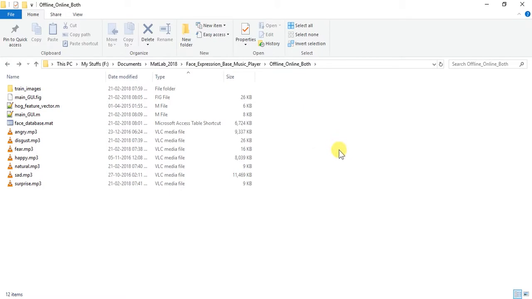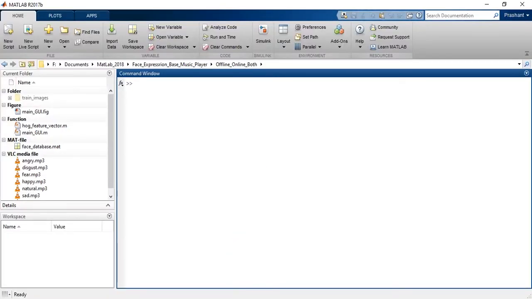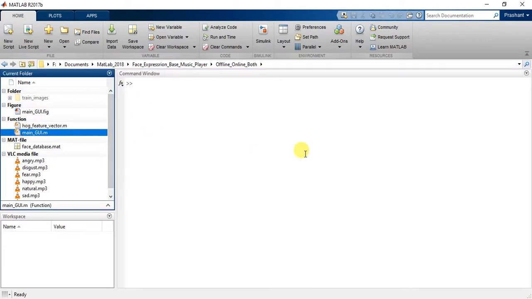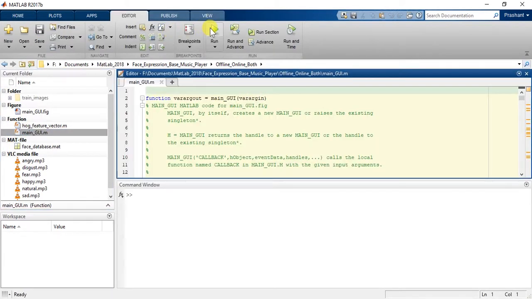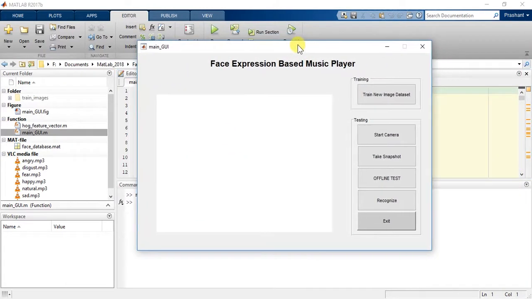Now, for demonstration purposes, I have created a graphical user interface that will look something like this. We have a train image section and a few buttons, and the first button is train new image dataset.